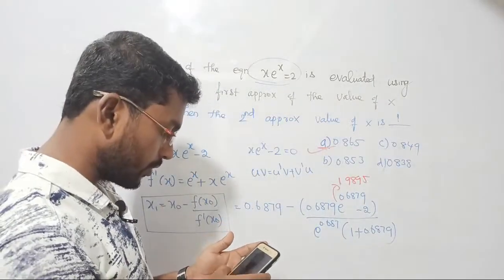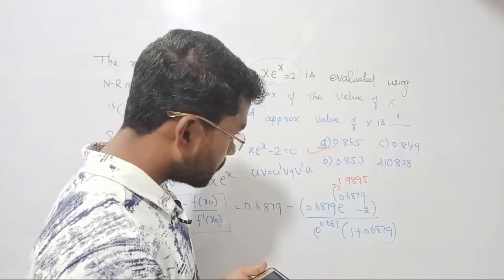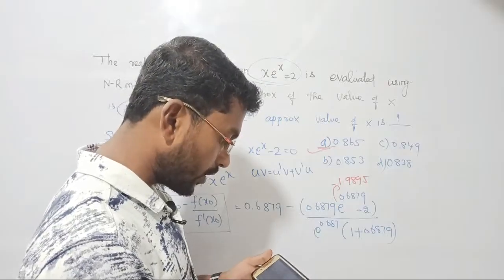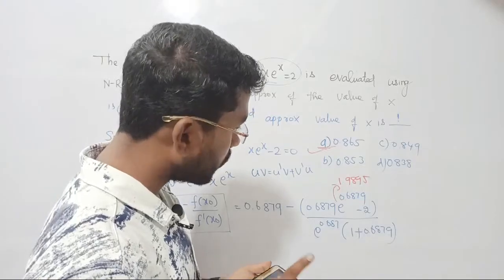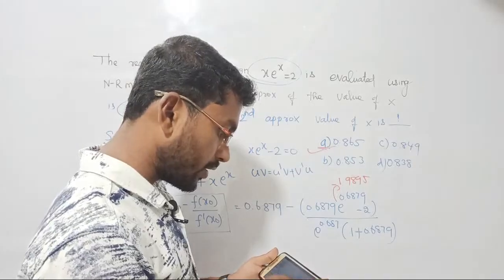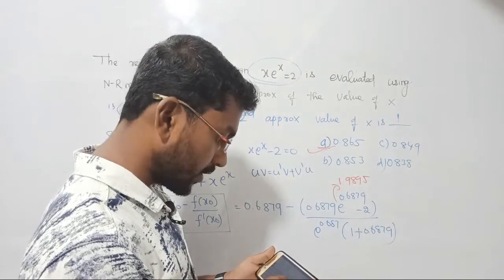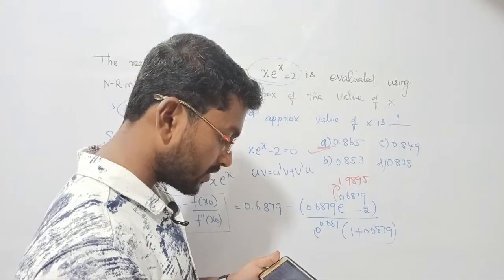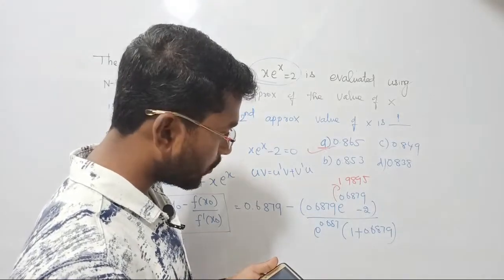Please, 1 minute. Let me do it by myself because my mind is letting me do it. 0.6879, if I take its exponential, I'm getting 1.9895 only. And I'll have to multiply it by 0.6879. Then we should subtract 2 from this. Okay, I'm getting minus 0.63 something, that is divided by 1.6879.